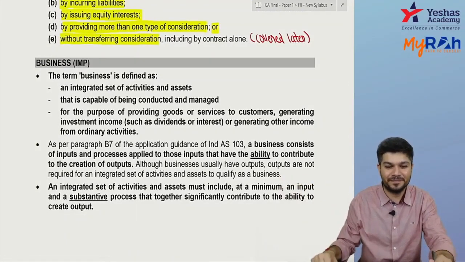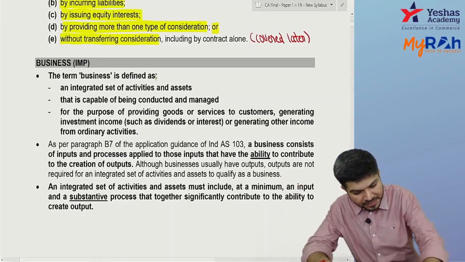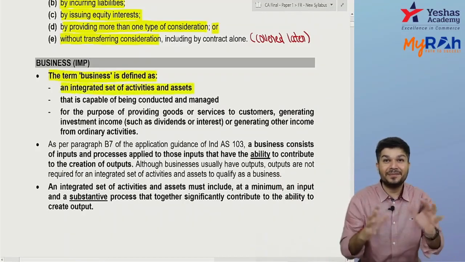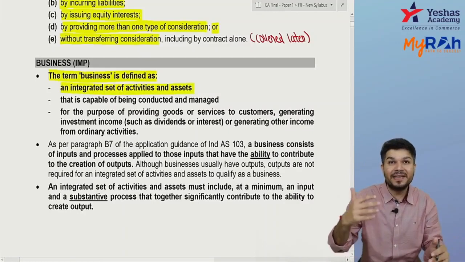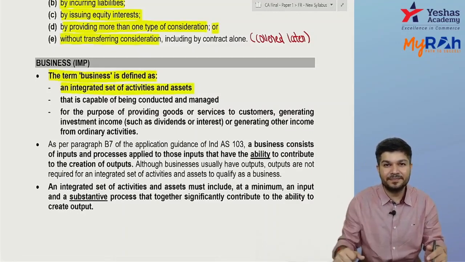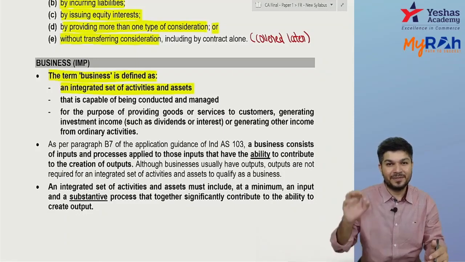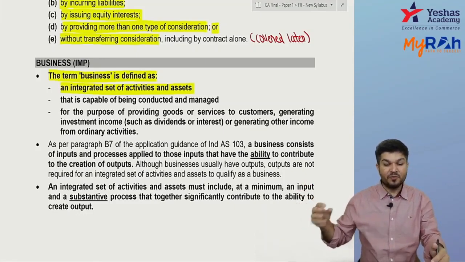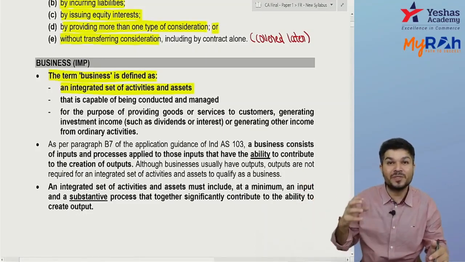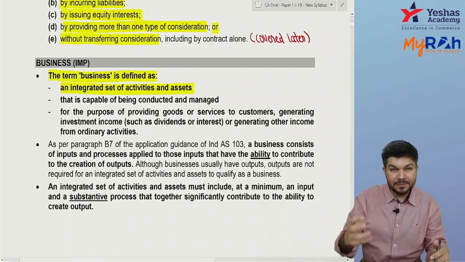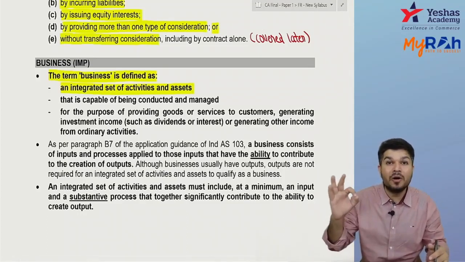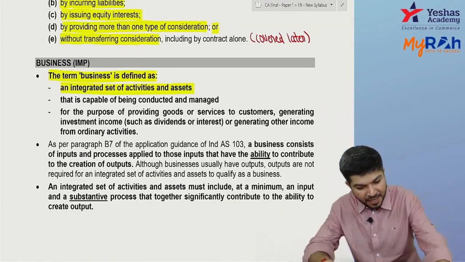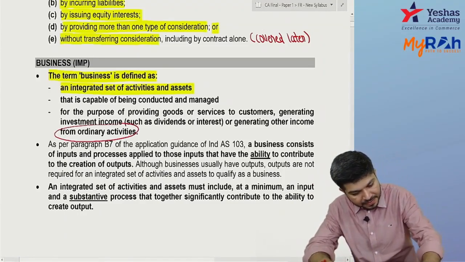किसको बोलेंगे business? So business is what? Business is an integrated set of activities and assets which are capable of being conducted and managed for the purpose of providing goods or services to customers, or generating investment income or generating other income by ordinary activities. The word is by ordinary activities.